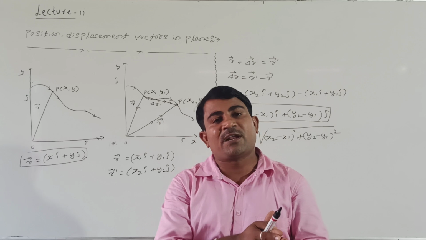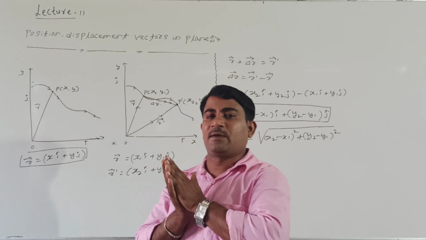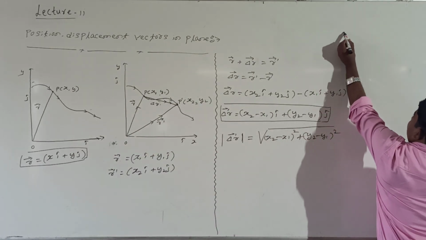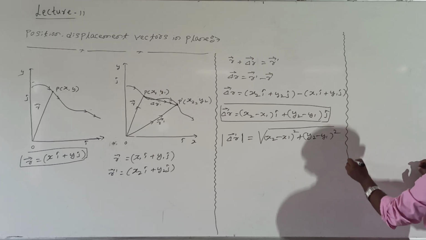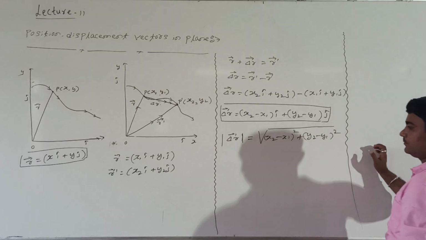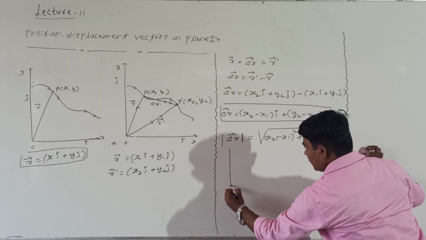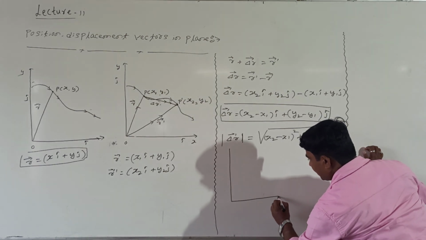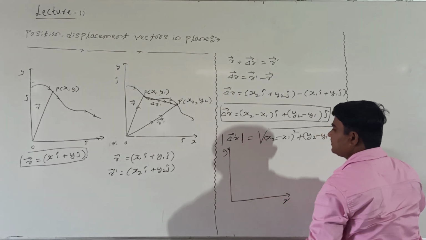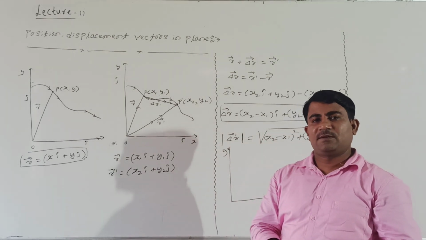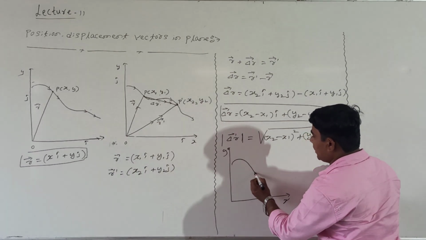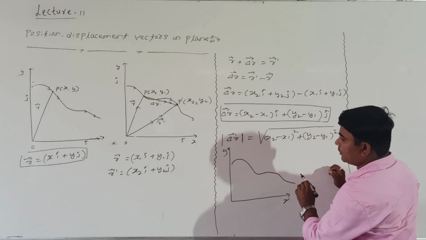How can the velocity of the body be represented in case of motion in a plane? Shall I take it directly now? Velocity of the body in a given plane, how to represent? Look at me. See here. Consider again the body moving in a plane. This is the plane. Right? This is the x-axis and this is the y-axis. Right, students? Then consider how the body is moving. The body can move like this. It may move in this fashion.